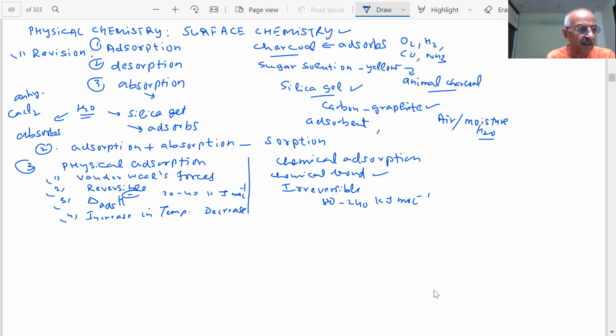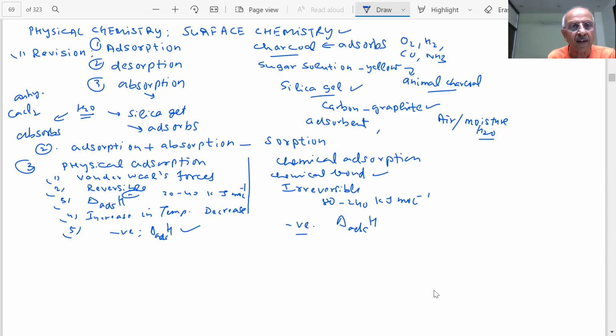Enthalpy of adsorption is always negative in both the cases, student, whether it is physisorption or chemisorption. Though it is less in physisorption, more in chemisorption, it is negative. Heat is always evolved, student, whenever adsorption takes place.